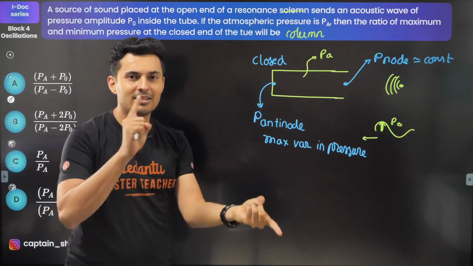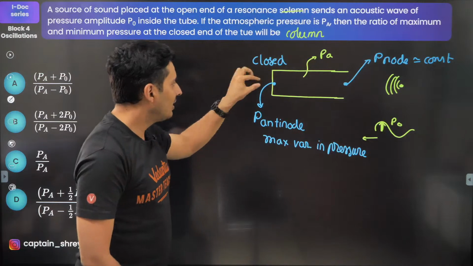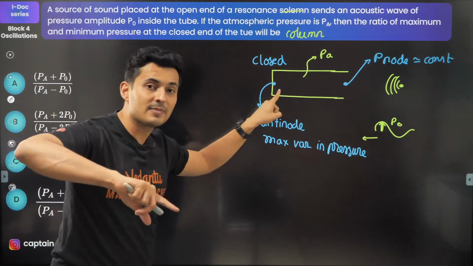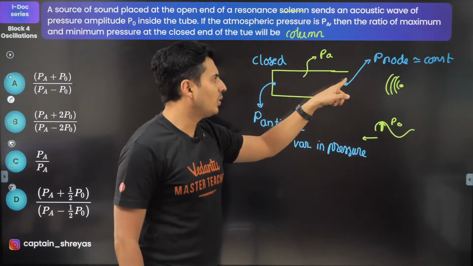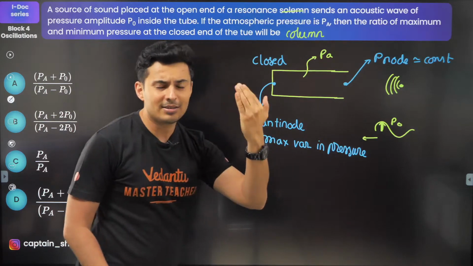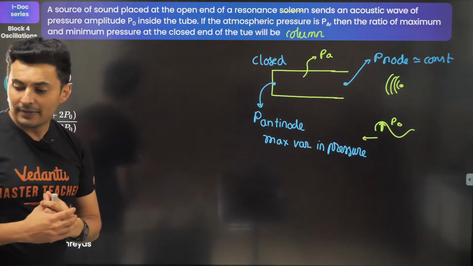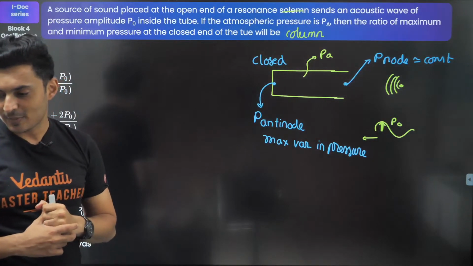So pressure and displacement always go 90 degrees apart, meaning wherever you find an antinode for pressure, you will find a displacement node for the same thing. And at the same point, wherever you find pressure node, you will find displacement antinode. Alright, I hope this is clear. You can definitely refer to these things for your JEE as well.